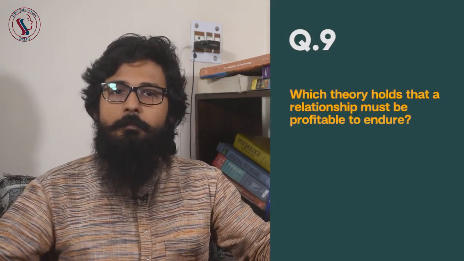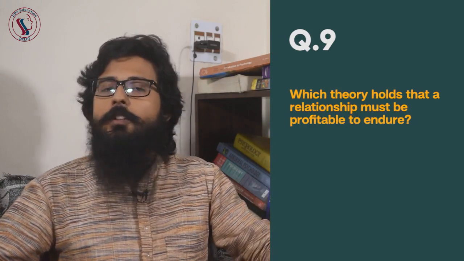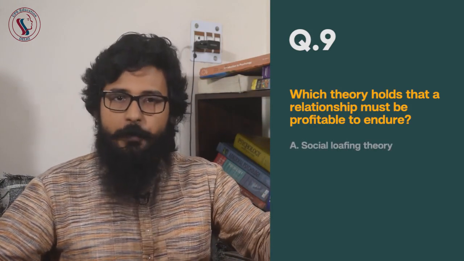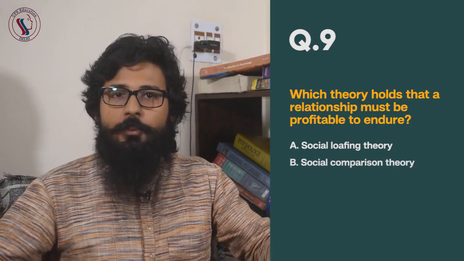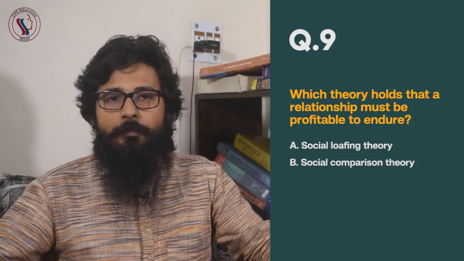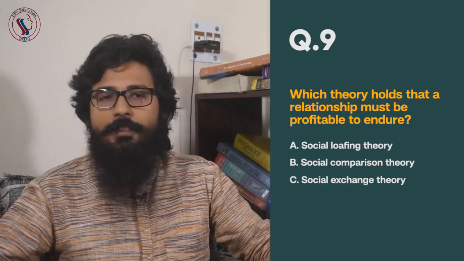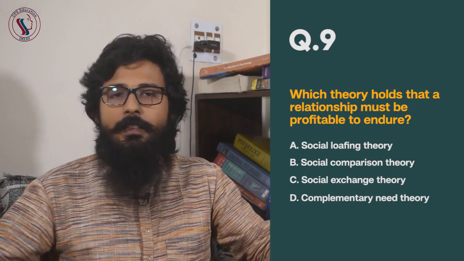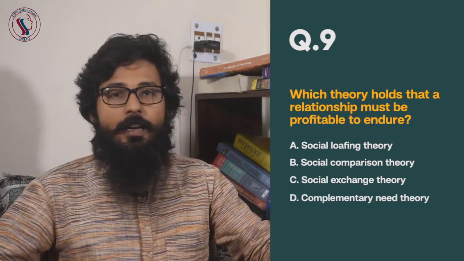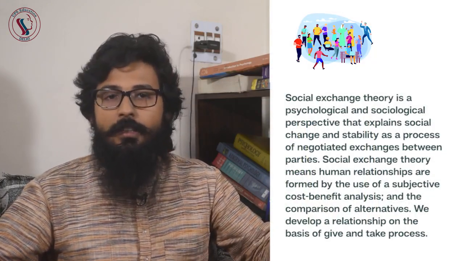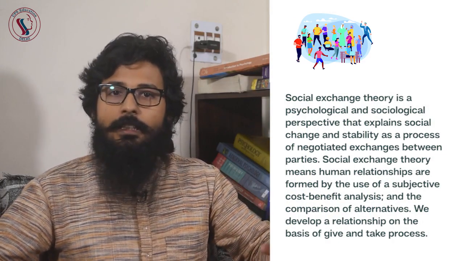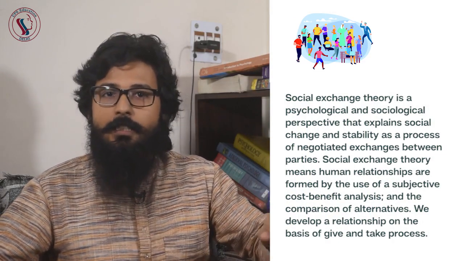Question number 9. Which theory holds that a relationship must be profitable to endure? Option A is social loafing theory. Option B, social comparison theory. Option C, social exchange theory. And D, complementary need theory. And the correct answer is C, social exchange theory.